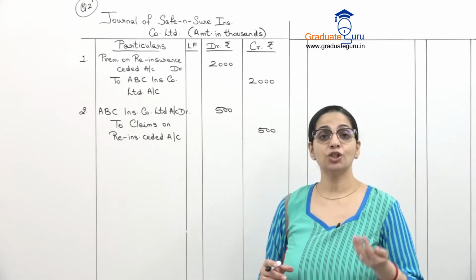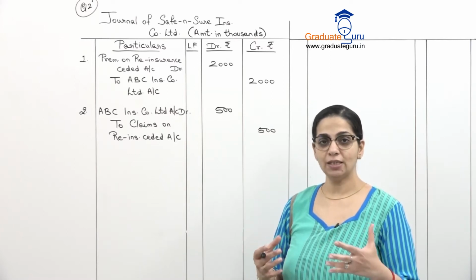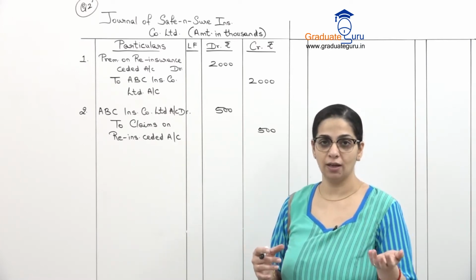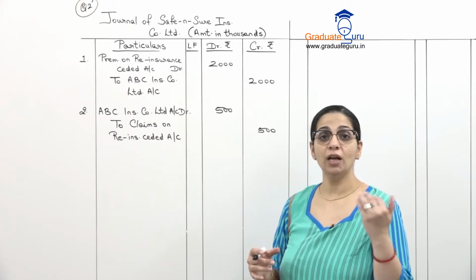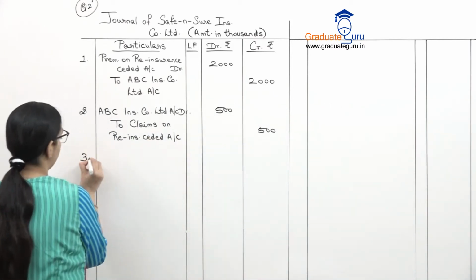Then there is commission receivable on reinsurance ceded. This we've already seen कि जब भी हम reinsurance cede करते हैं, commission is something that you will receive. So that's our income. Again, the company remains the same.